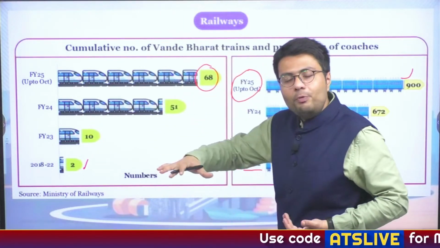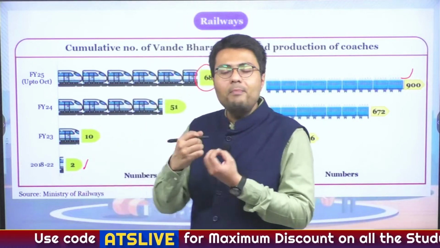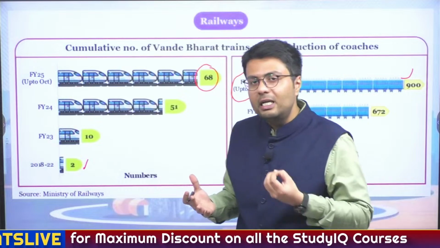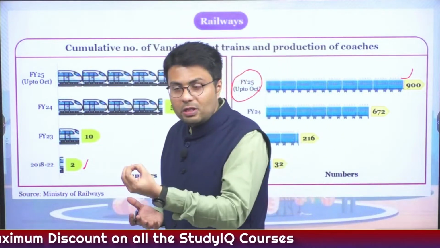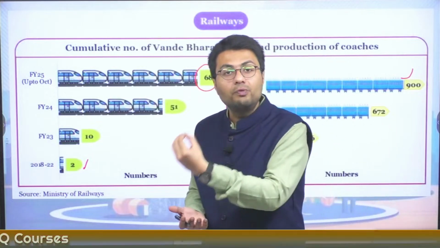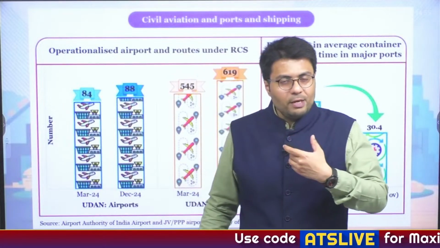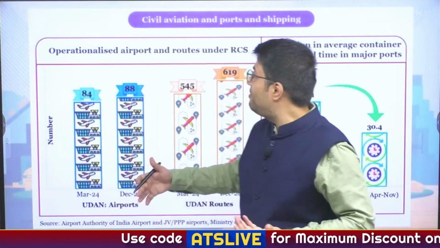So by improving the efficiency of railways, by improving the speed of railways, and by making the logistics sector more efficient, it has the potential to drive growth, and it also has the potential of increasing the economic productivity of India's workforce. Understood?